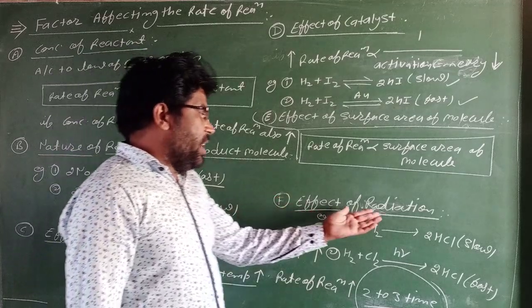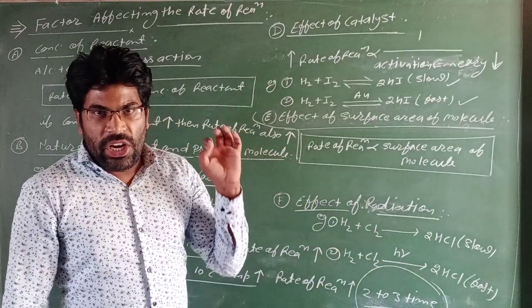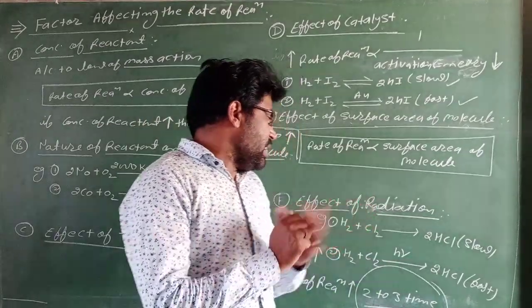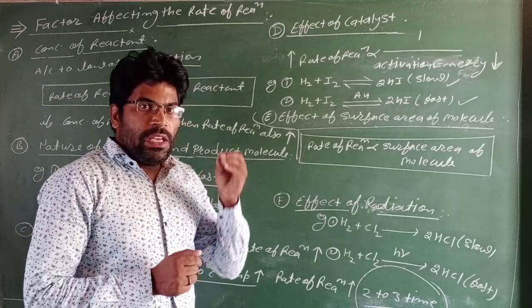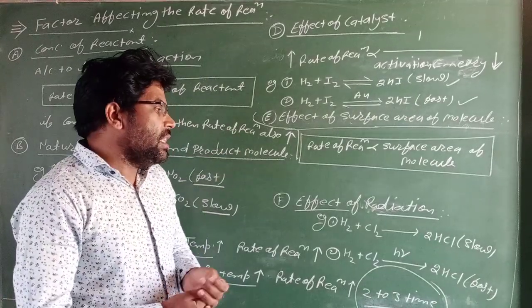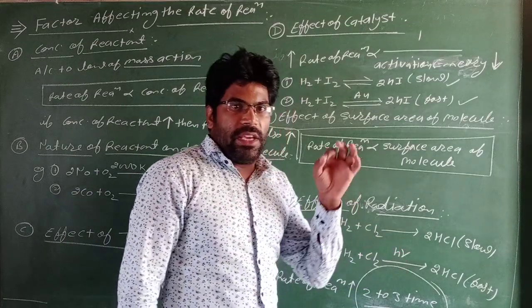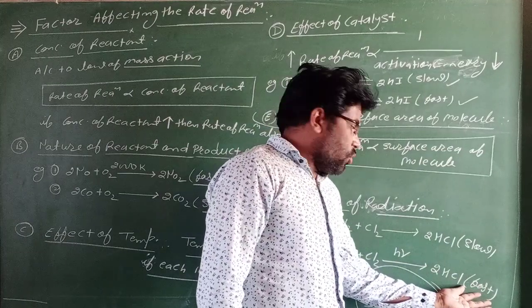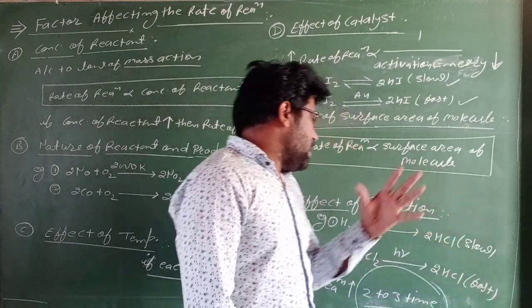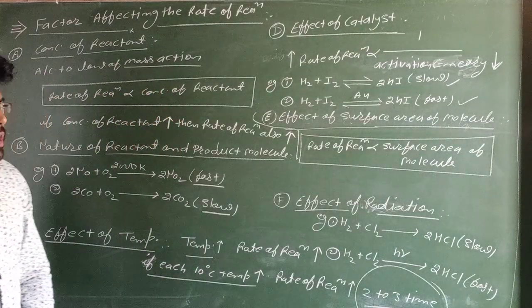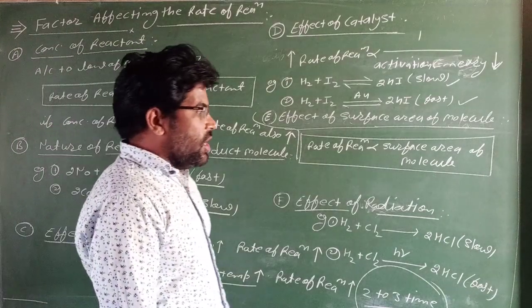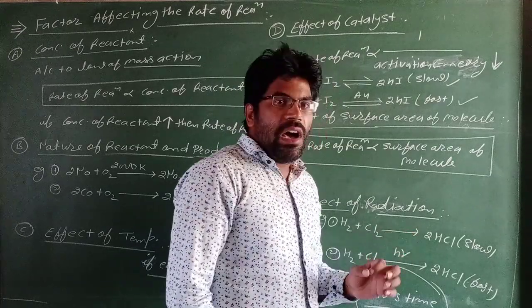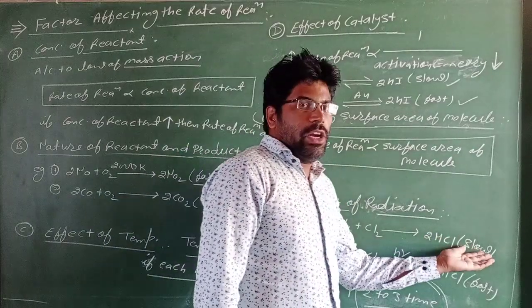Sixth factor, effect of radiation. Radiation also affects the rate of reactions. Such types of reactions which complete in the presence of light have more rate of reaction, and such types of chemical reactions which complete in the presence of darkness have a slow rate of reaction.